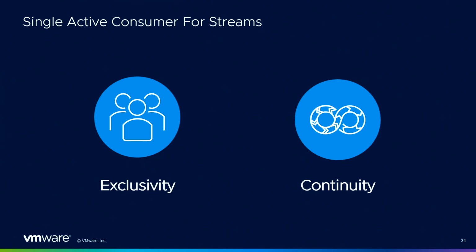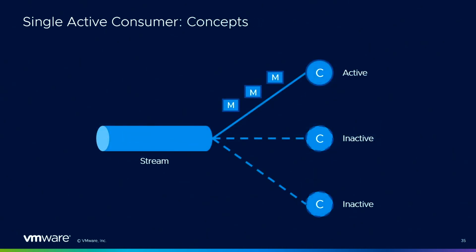One of them is single active consumer for streams. It brings exclusivity for your consumers and also continuity of service. Let's see how it works. So imagine that you have a consuming application and you want it to be on all the time. If the application crashes, you would like it to keep running in a way. If you just start several instances of the same application, this is a stream, so the application will just do the same and you're going to end up with duplicate processing.